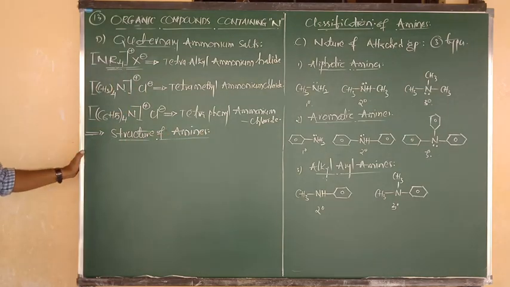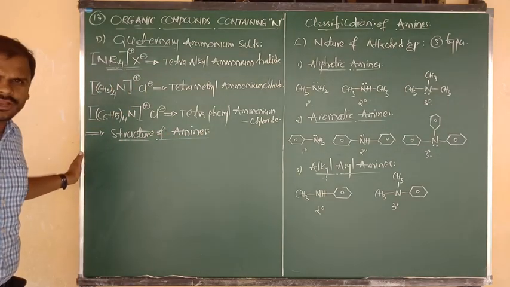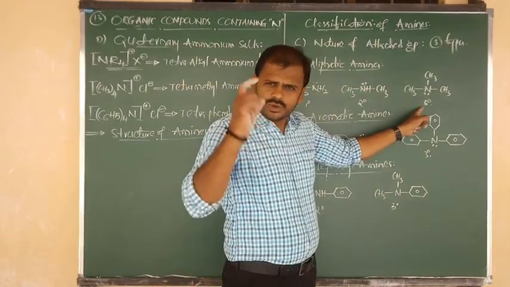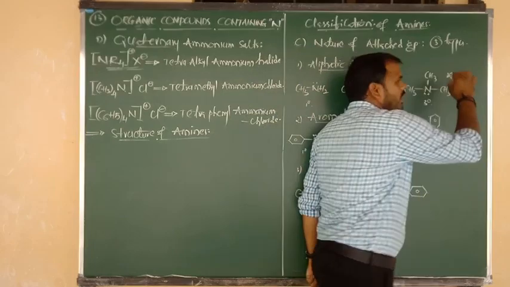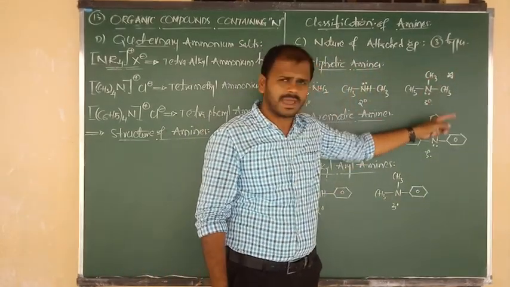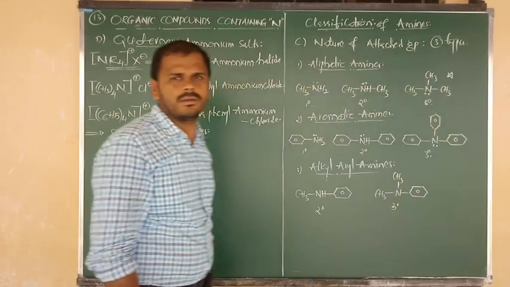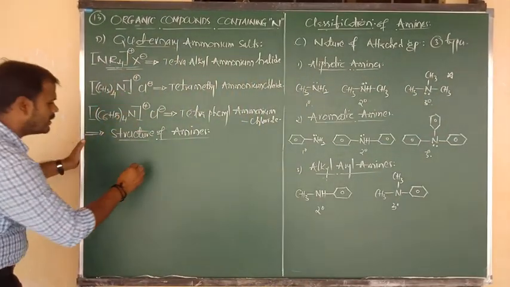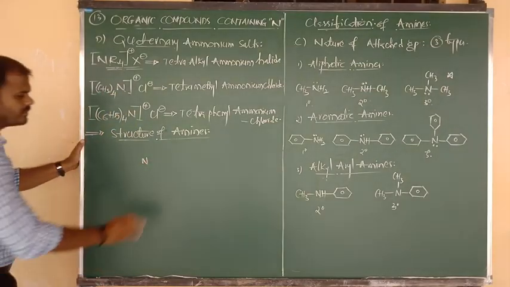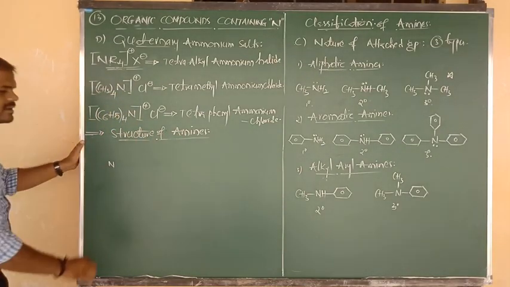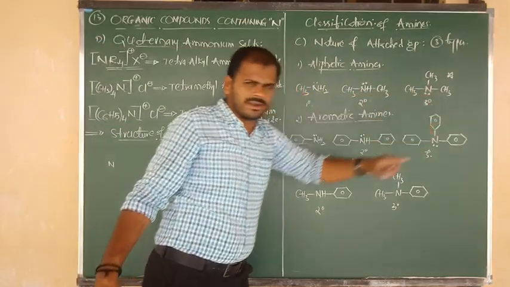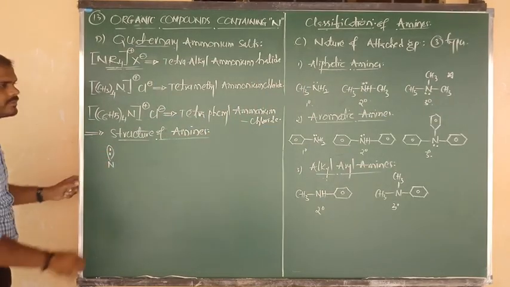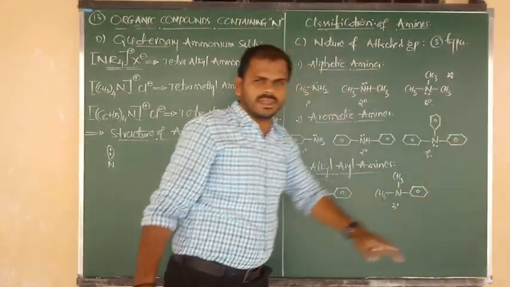Yes. What is the amines general formula? RNH2, that is primary amine, and this is secondary amine, and this is tertiary amine. So let me consider this example only. What is the name of this example? Methyl, methyl, methyl. Trimethyl amine, or we can say tertiary amine. What is the formula of trimethyl amine? Central atom is nothing but the nitrogen. Nitrogen contains one lone pair, and nitrogen is connected to 3 methyl groups.